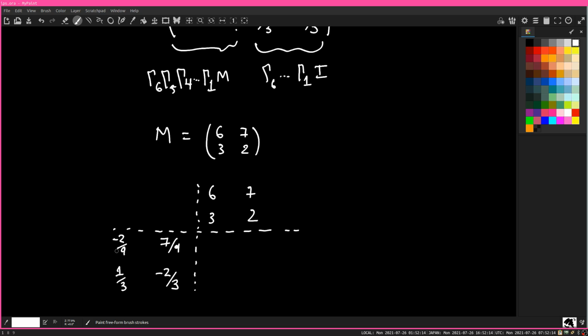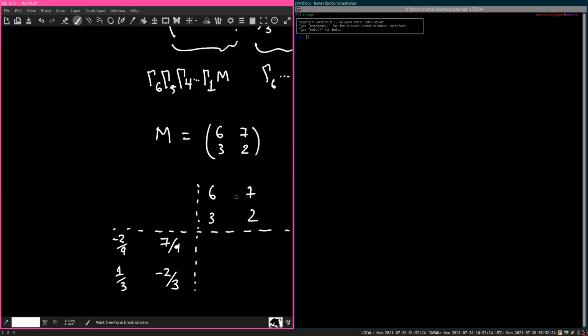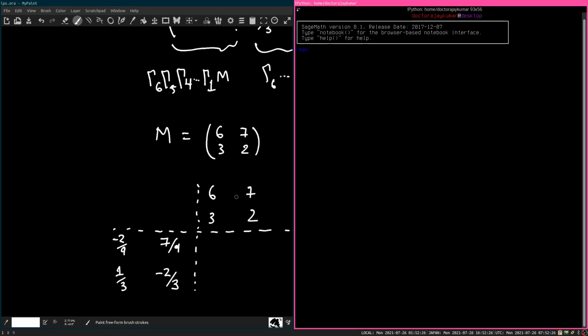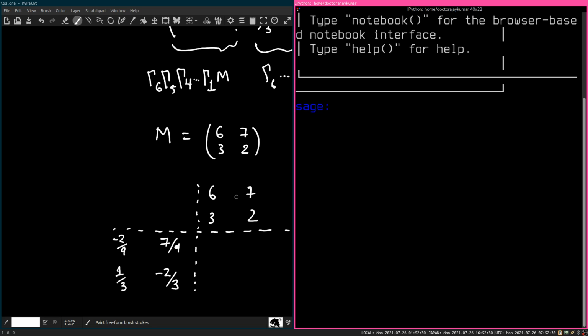Okay. Minus 2/9 times 6. I'm going to pull up the calculator again, and I'm going to close the color palette. Hopefully you can see this. So minus 2/9 times 6 plus 7/9 times 3.